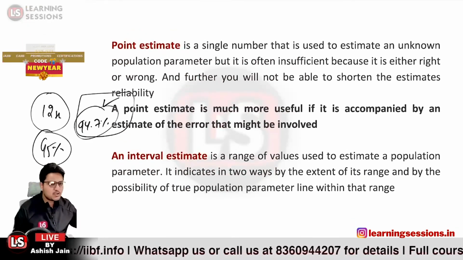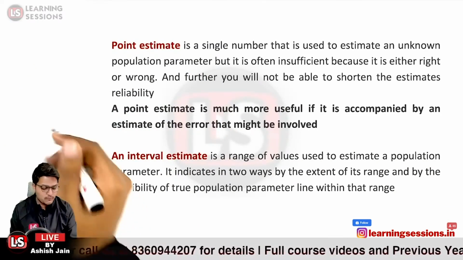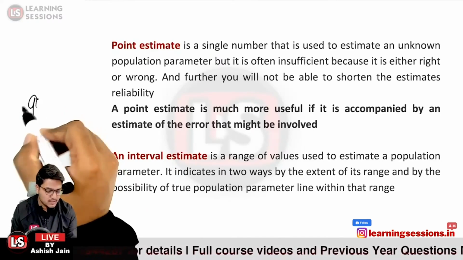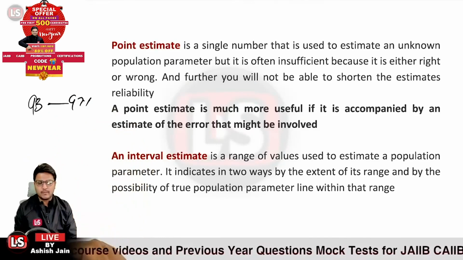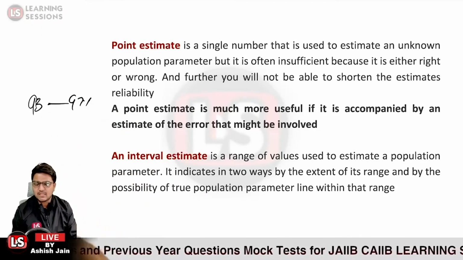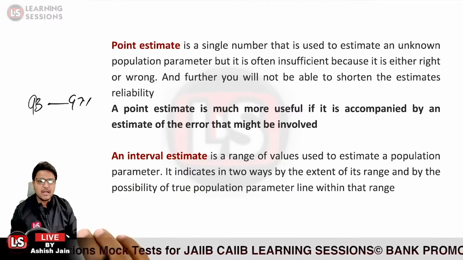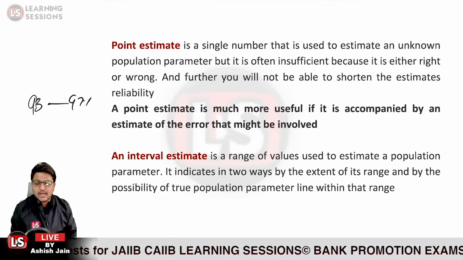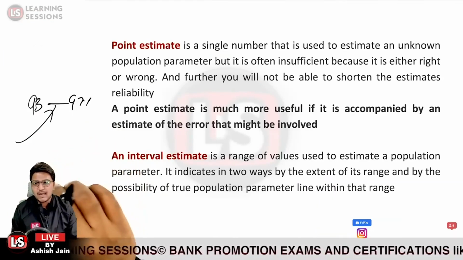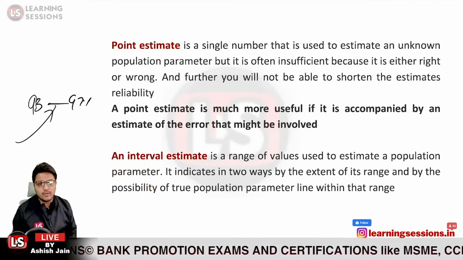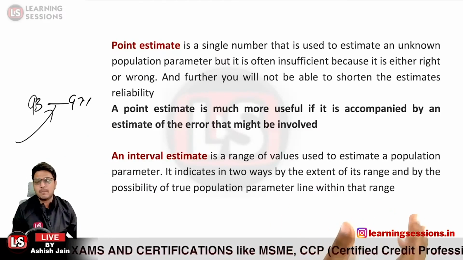Next, it is related to the interval estimate. I just told you that if we say the result of the +2 class would be 93% to 97%, it's a window we are having over here. We estimated this from the sample statistics related to the population parameters, and it indicates that the population parameter can fall under this particular window. So an interval estimate is a range of values used to estimate a population parameter.